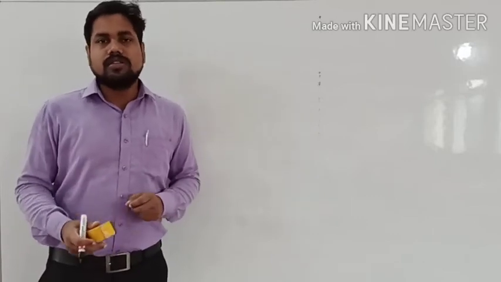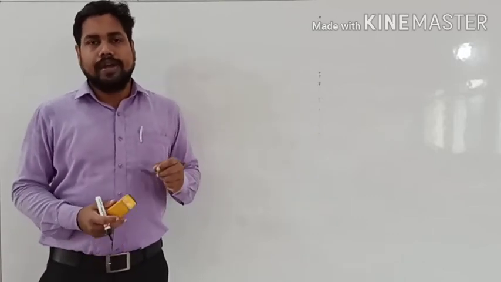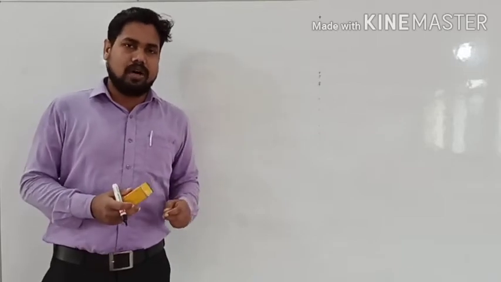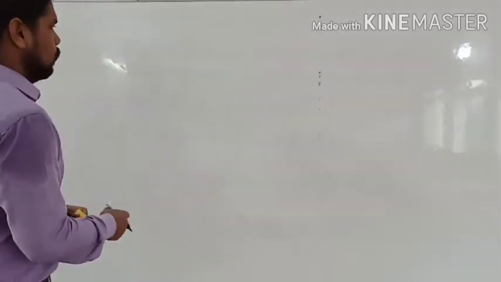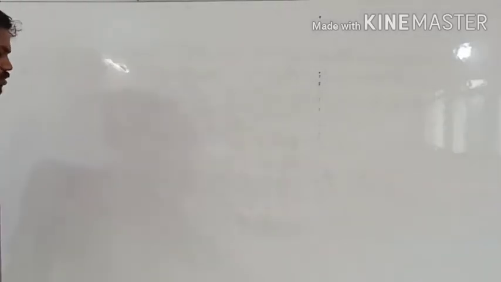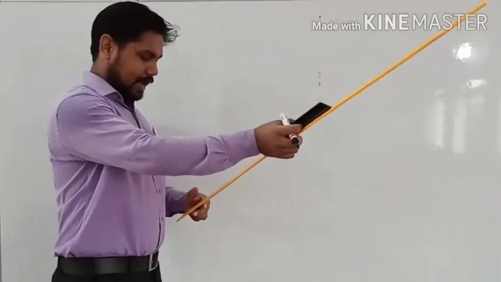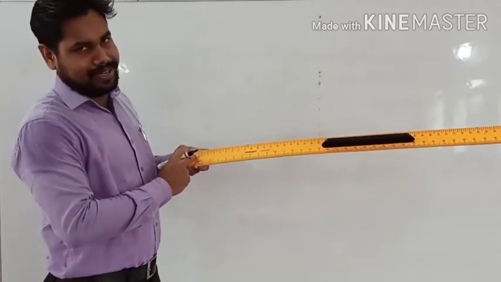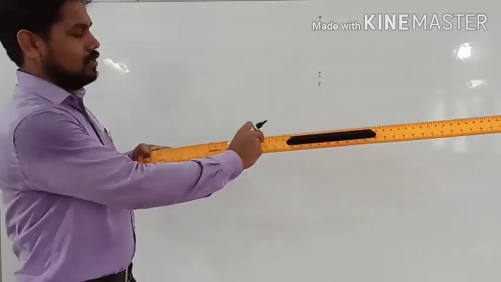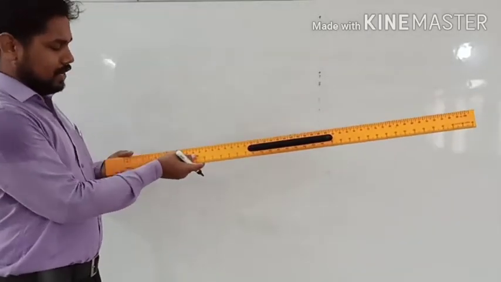So the first important thing is to introduce or revise all the geometrical instruments which we will go through. The first geometrical instrument is the scale. In the scale you can see on one side the centimeter and millimeter scale is given.